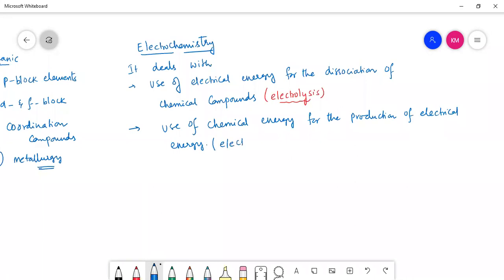This topic is called electrochemical cells. And another one we have is commercial power generating cells.